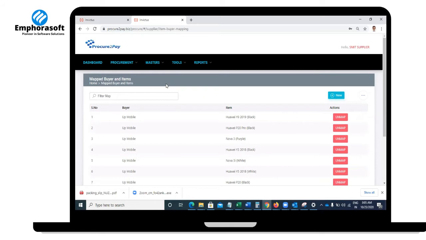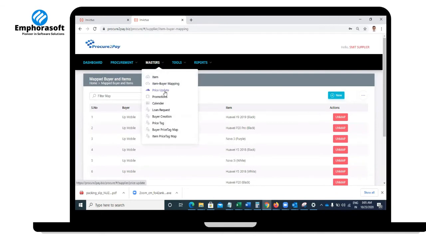So if you want to say, for this particular buyer, I am selling only these 10 items, and you want to show only the ones you're supplying to your customers, that's where you can come back and set up your items to the respective buyer.